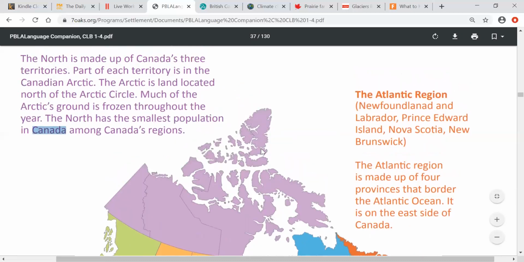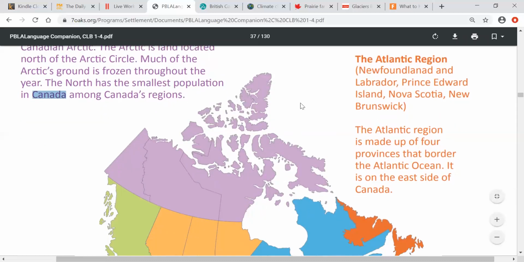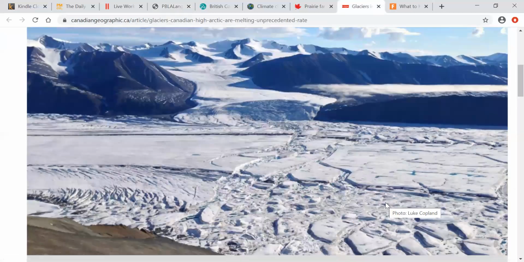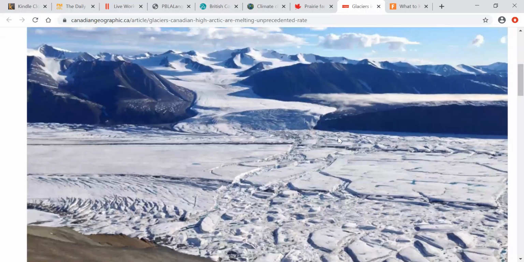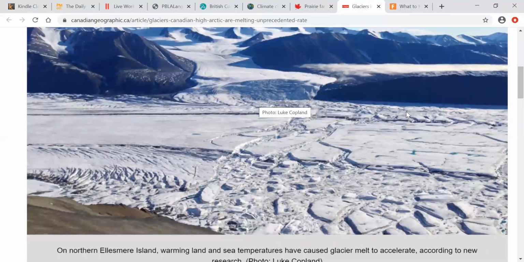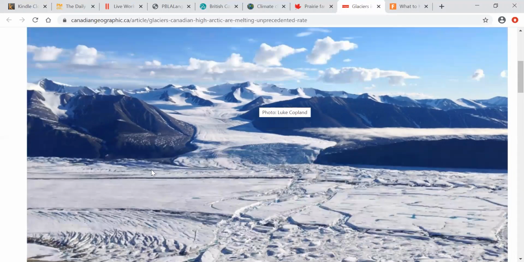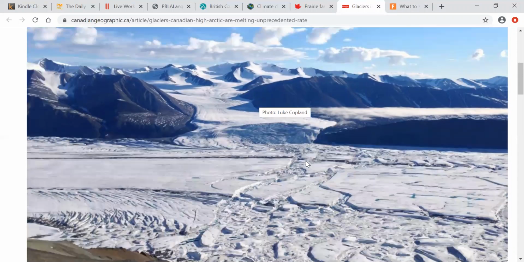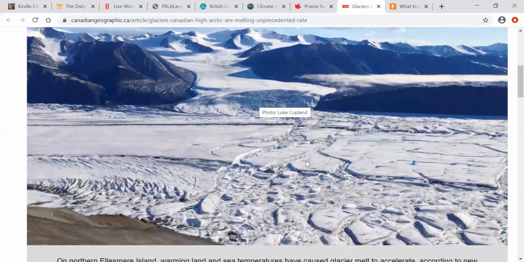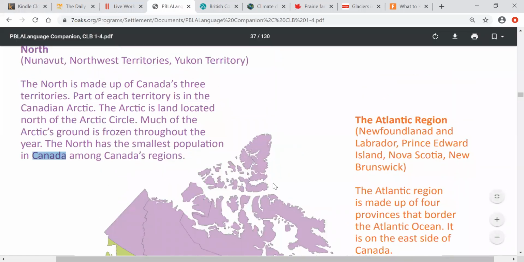Do you want to see a picture of the north of Canada and the Arctic Circle? Let's show you. This is North Canada. This is in the Arctic, Canadian Arctic, okay? The land is just snow and ice. There's snow and ice and cold. So this is why it has the smallest population, okay? So this is in the north. All right, let's go back. So that is the north region of Canada.